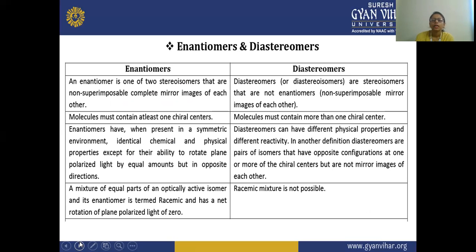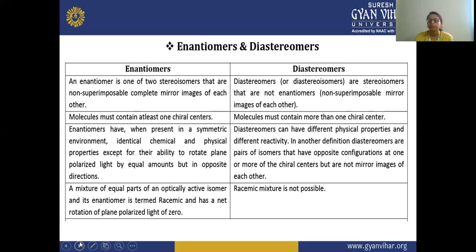So enantiomers, in the presence of a symmetric environment, have identical chemical and physical properties, except that they rotate the plane of polarized light by equal amounts in opposite directions. In the case of diastereomers, there are different physical and chemical properties, and they are not mirror images of each other. Next, a mixture of equal parts of an optically active isomer and its enantiomer is termed racemic, and there is a net rotation of plane polarized light of 0.